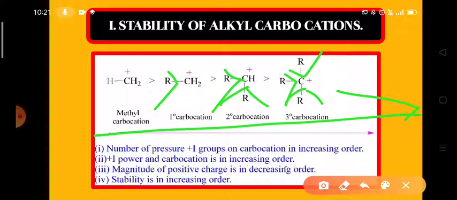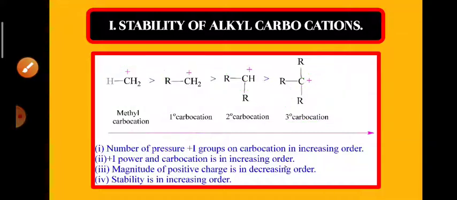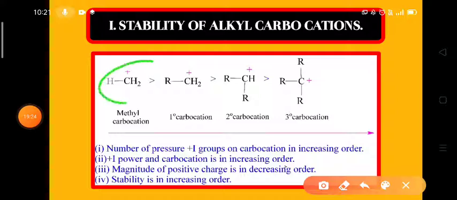And the stability order can also be explained by using hyperconjugation. In methyl carbocation, there is no alpha C-H bond, so hyperconjugation is not possible.